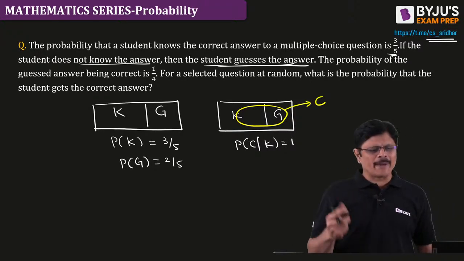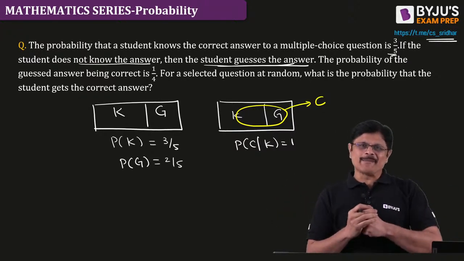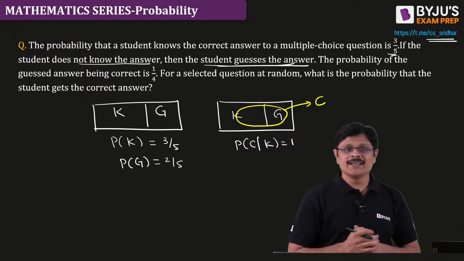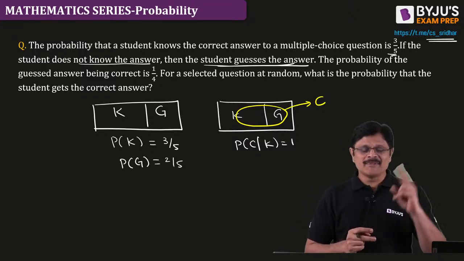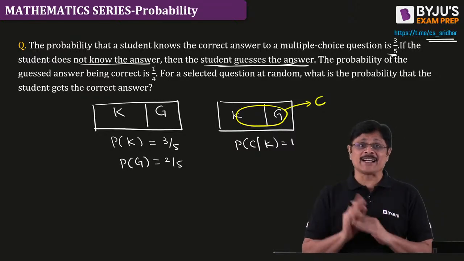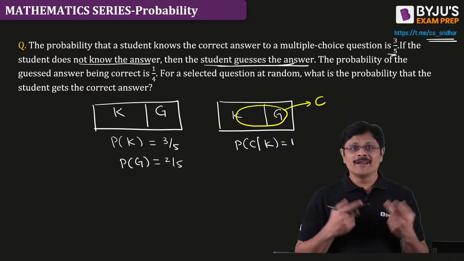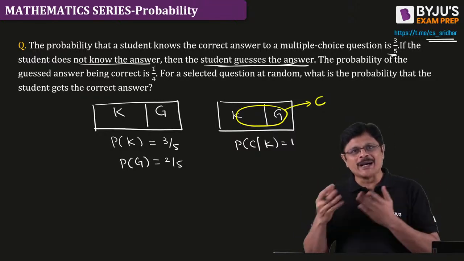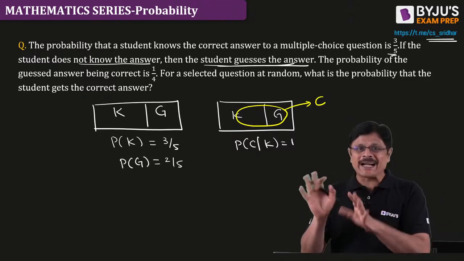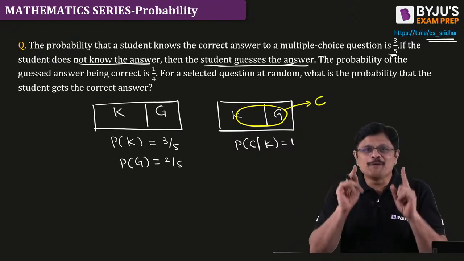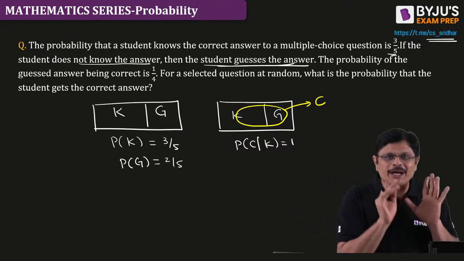Theoretically it should be 1. Practically it varies, because sometimes you know some answer, you put the answer and you see your friend. He says something else, so you write the correct answer A, and you see your friend, he says, you don't believe yourself, you write B answer. That is the practical situation, we are not getting into it. Theoretically, if you know, the probability that you get the correct answer is 1.